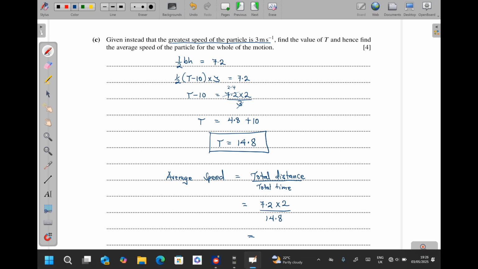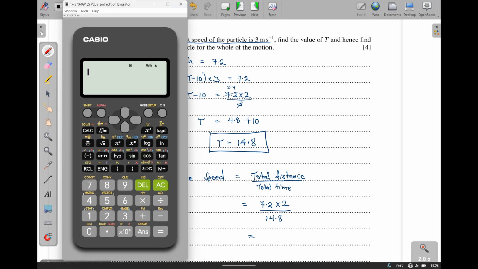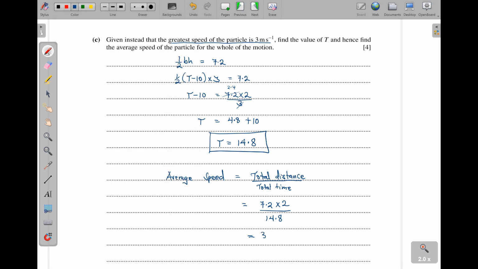And then what do we get when we put in the calculator? So we shall get 7.2 times 2 divided by 14.8. We get 36 over 37. Then to 3 significant figures, you can write 0.973, but I'm going to leave it as a fraction, 36 over 37, meters per second. That is that. So this has been it for this first part of the paper.